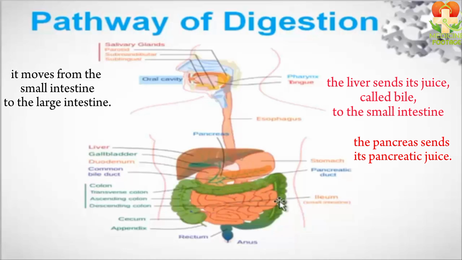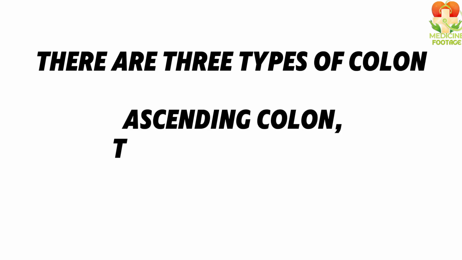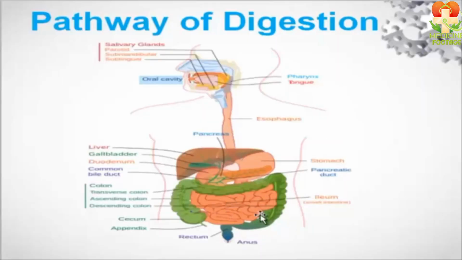As you can see on screen, this is the large intestines, which is also called the colon. There are three types of colon: ascending colon, transverse colon, and descending colon, because it moves upward. After that, it moves to the transverse colon, then to the descending colon. In this way, the food moves through the large intestines, and the entire digestive process is completed.